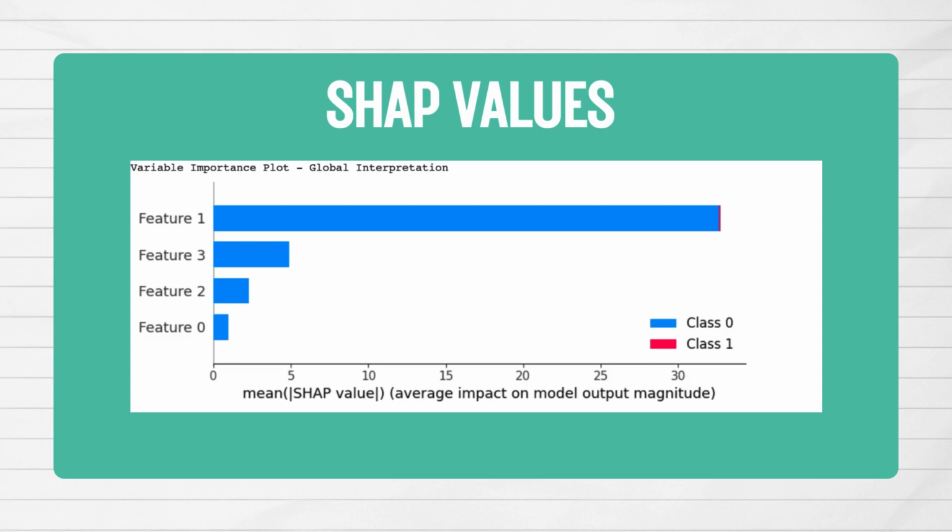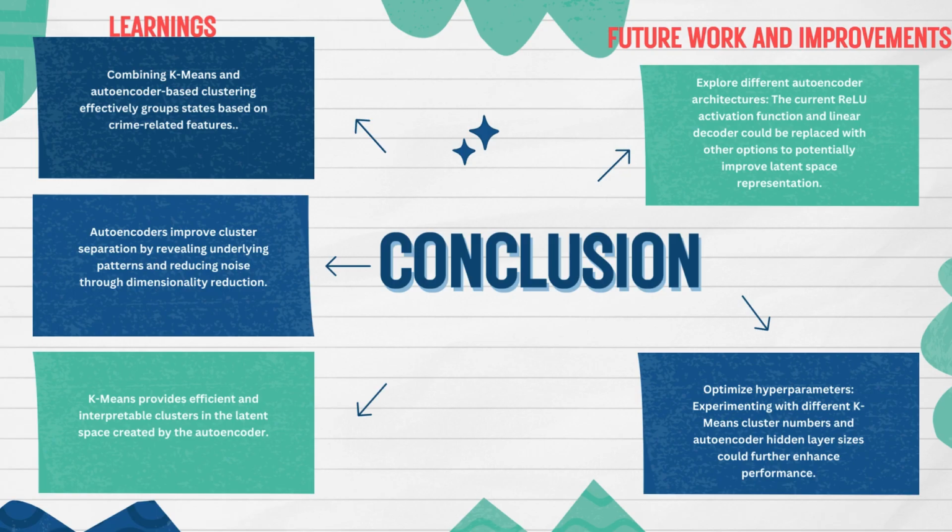The tool we use to understand the model, SHAP, shows that even with the simplification, the model still focuses on certain aspects, but it loses some of the connection to the original crime data. From this assignment, we learned that combining k-means and autoencoder-based clustering effectively groups states based on crime-related features, and autoencoders improve cluster separation by revealing underlying patterns and reducing noise through dimensionality reduction.